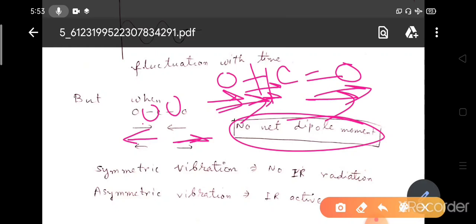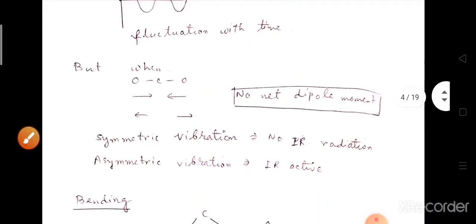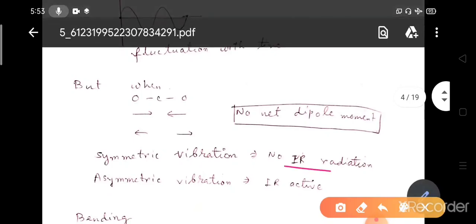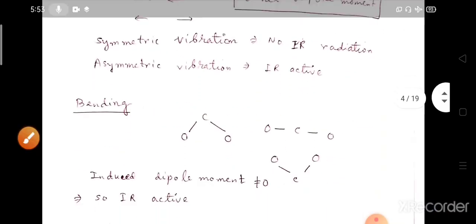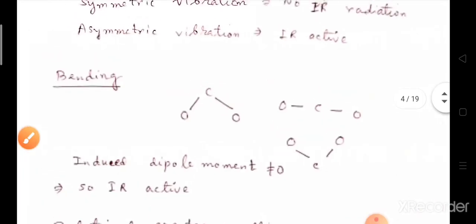And that's why, due to the change in the induced dipole moment, or due to the vibration of the induced dipole moment, we can get IR radiation. So the symmetric vibration is not IR active, but the asymmetric vibration is IR active. Or suppose we are considering the bending of CO2.